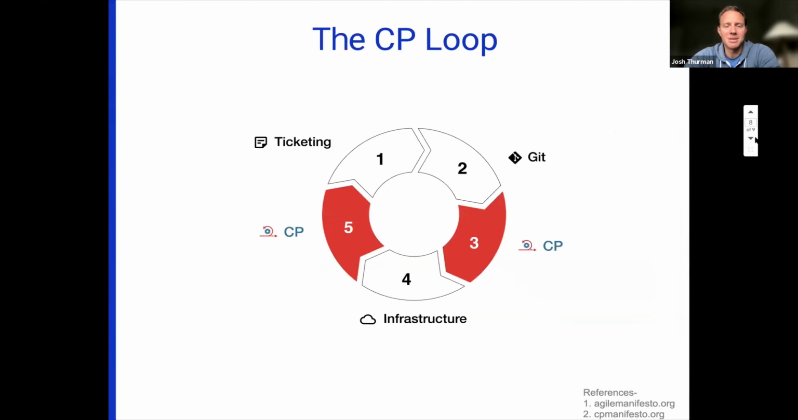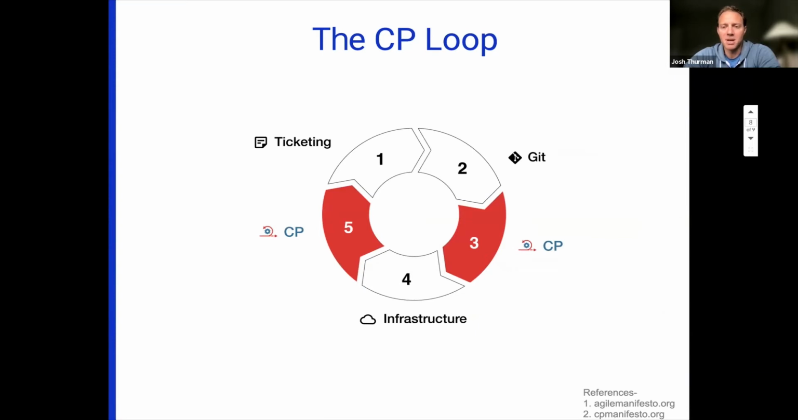So let's look at the CP loop. I previously mentioned one of the principles, which is tight integration between ticketing, repository, and infrastructure, and that is displayed here. So the issue starts as a ticket, and then the developer begins working on it in a Git workflow. So CP is the automation step that occurs.